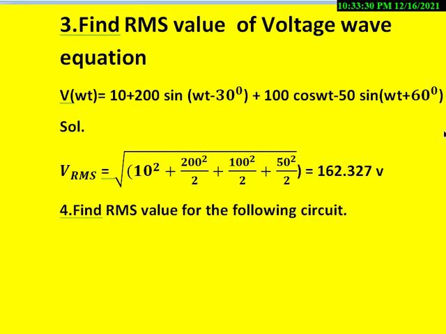Then taking the root, we get 162.327 volts. If you observe here, for the sinusoidal components we square their peak values and divide them by 2, whereas for the DC value we just square the value like this.